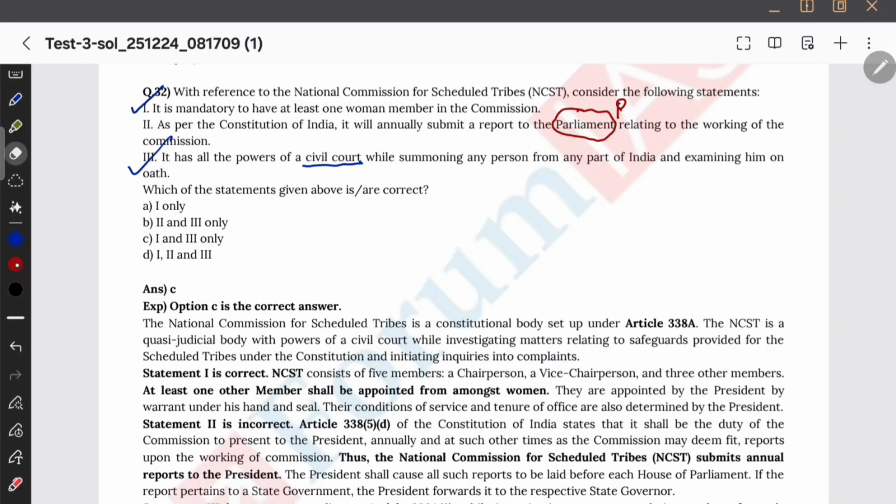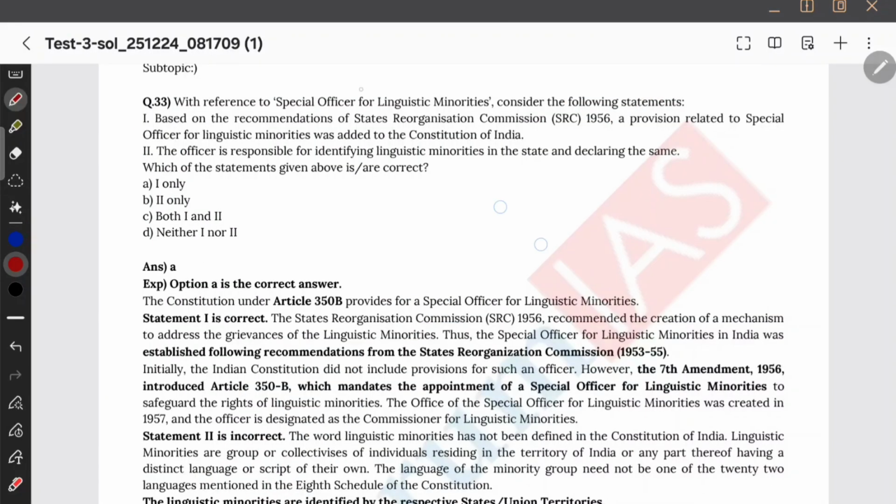Hey, why did you take it as correct? It's wrong, no? That is what you tend to do in the exam hall. This is wrong, right? So therefore, this is wrong. Option C: Special Officer for Linguistic Minorities, Article 350B, under the 7th Constitutional Amendment Act of 1956. Based on the recommendation of the State Reorganization Commission 1956, a provision related to the Special Officer for Linguistic Minorities was added to the Constitution of India.